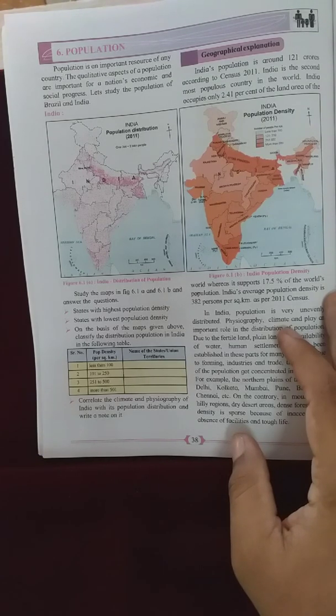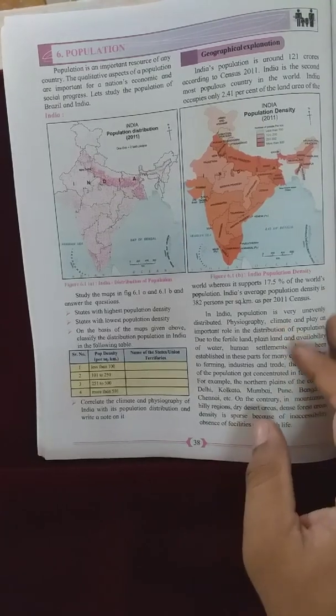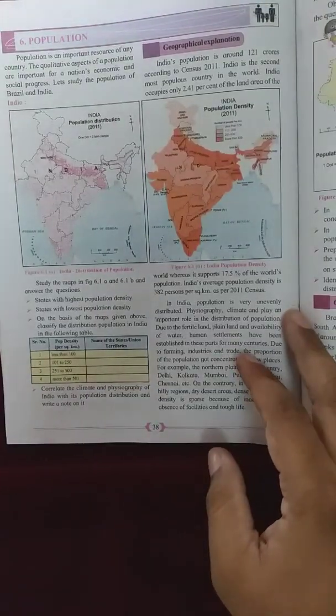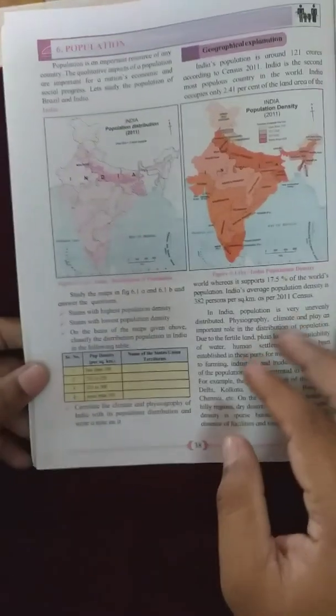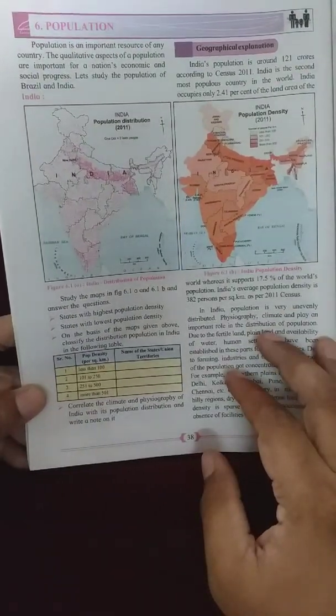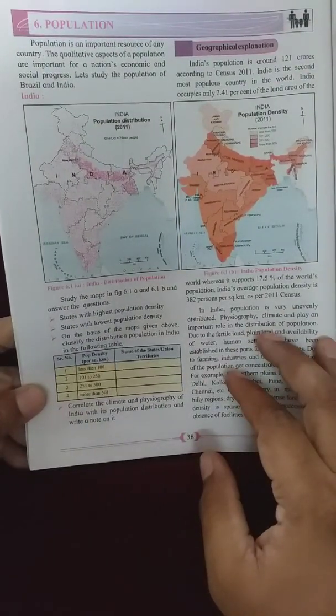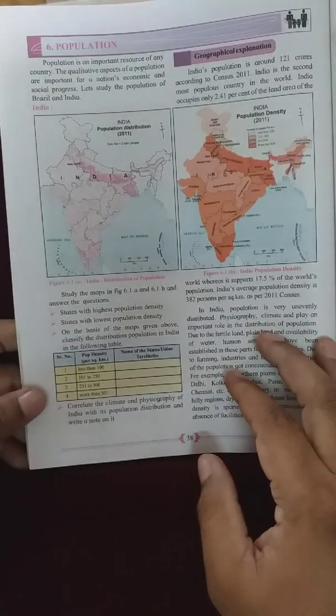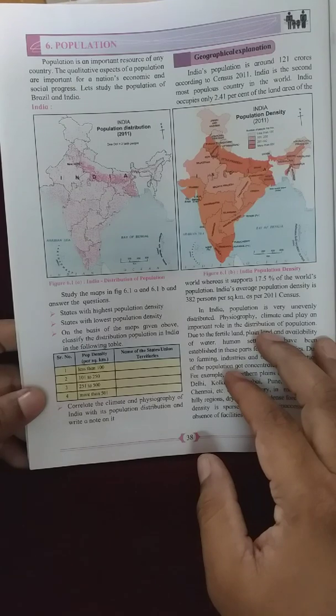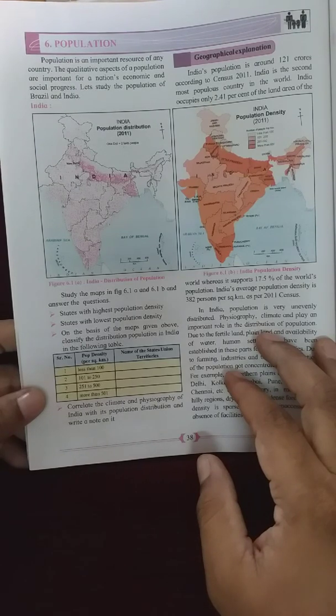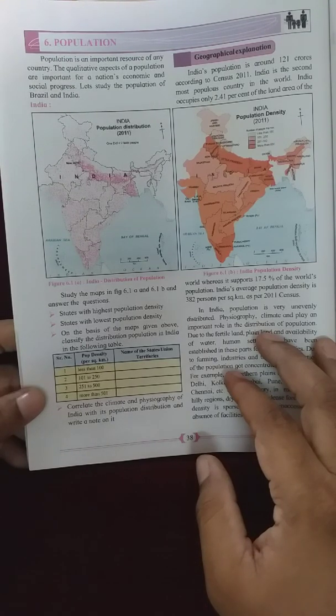Let's study the population of Brazil and India. India. You can see the map over there. India population distribution 2011. Study the maps in figure 6.1a and 6.1b and answer the questions. States with highest population density, states with lowest population density.